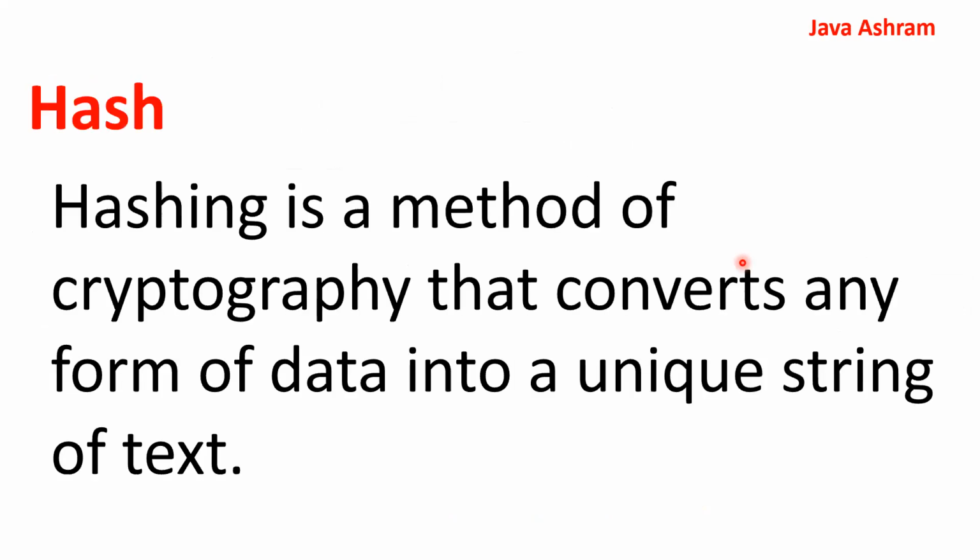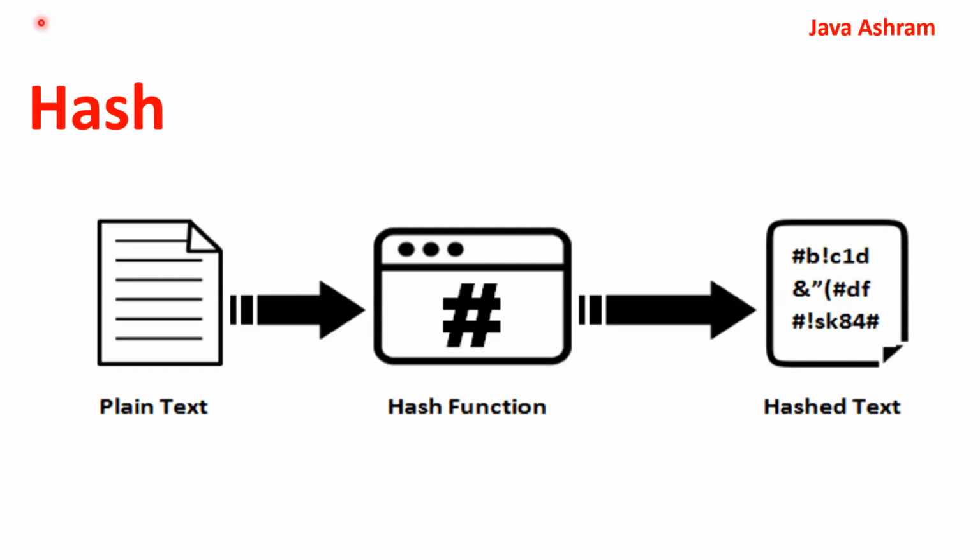The third type of cryptography is hash. We have been hearing about hash. Hash is a kind of cryptography method that converts any form of data into a unique string of text. It will always return the same fixed text whenever you put in the same data. Let's see an example. This is the plain text. This plain text is passed to the hash function.